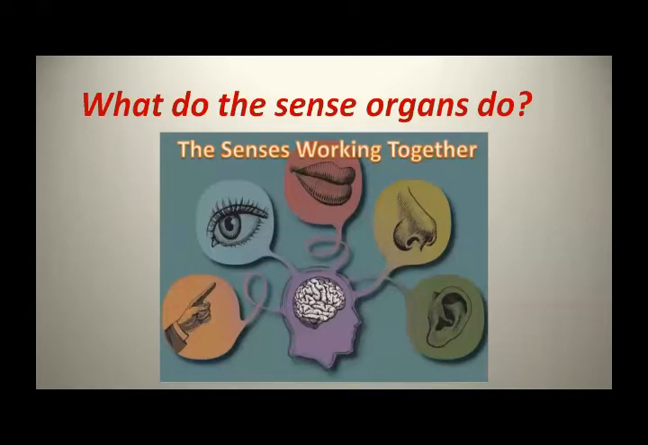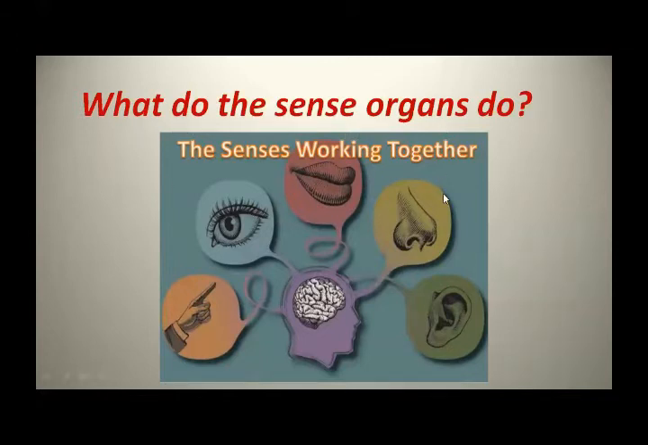Both people and other animals get to know about the world through their senses. So students, that is why senses are important for us. These are the 5 senses we have. Our brain receives signals from these senses and tells us what is happening around us. So these are the senses working together. Okay, students, have you got it? This is about what the sense organs do.